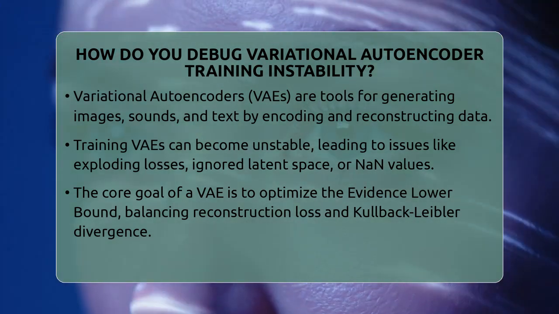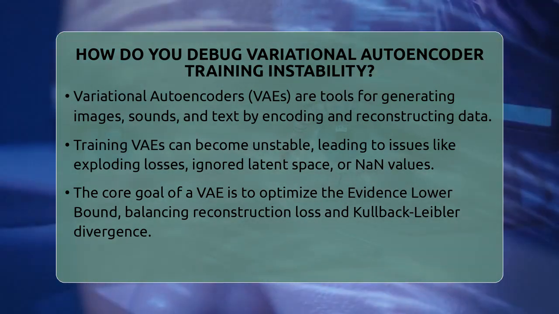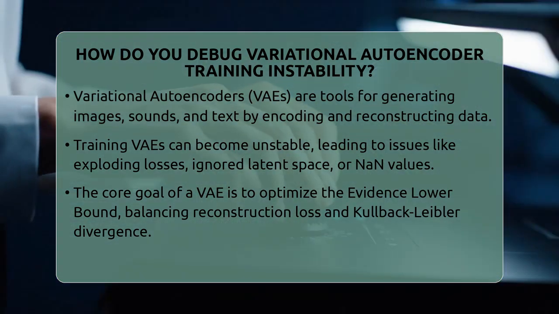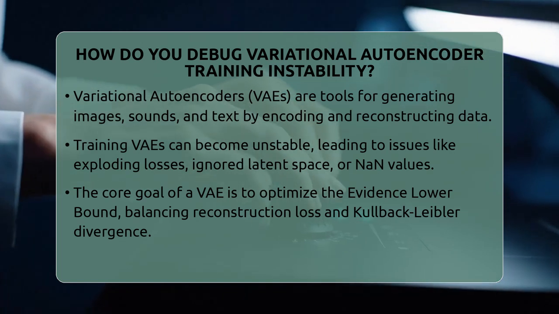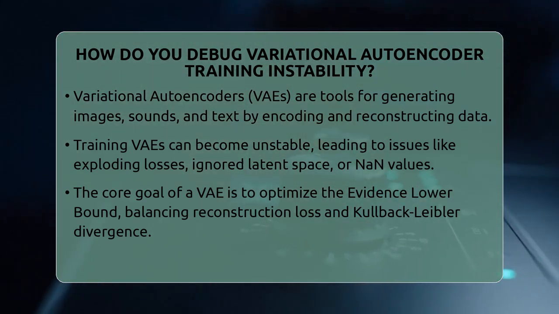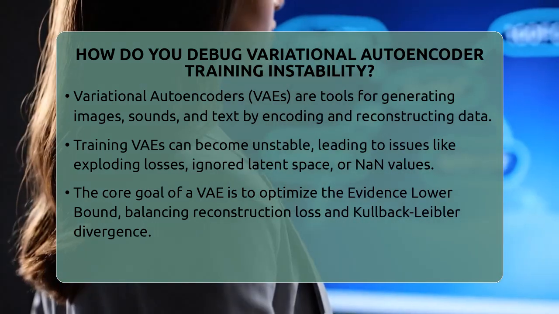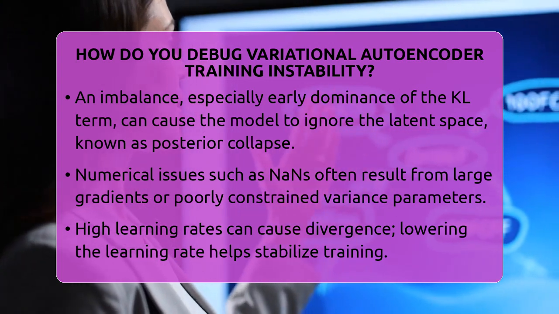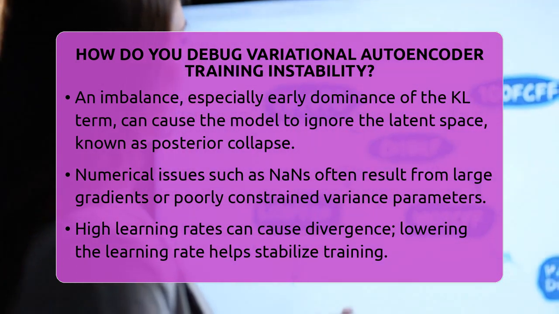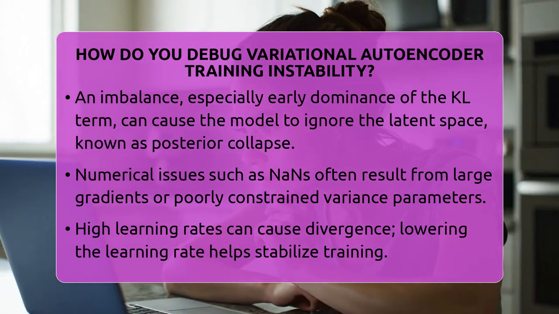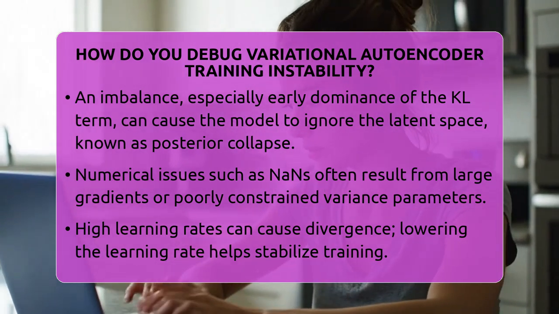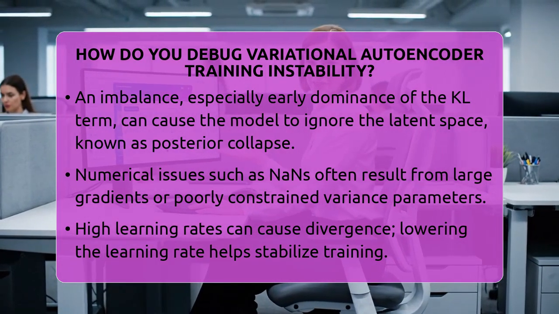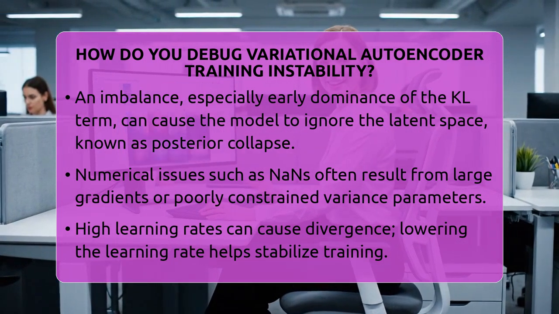First, understanding the core of what a variational autoencoder tries to do is key. It optimizes something called the evidence lower bound, which balances two parts: the reconstruction loss, making sure the output looks like the input, and the Kullback-Leibler divergence, which makes sure the encoded data follows a normal distribution. If these two parts aren't balanced, training can become unstable. For example, if the KL term is too strong early on, the model might ignore the latent space altogether, a problem called posterior collapse.